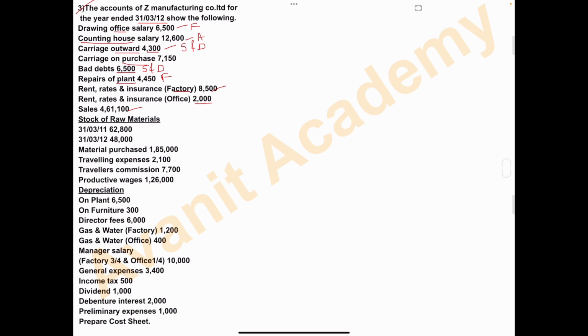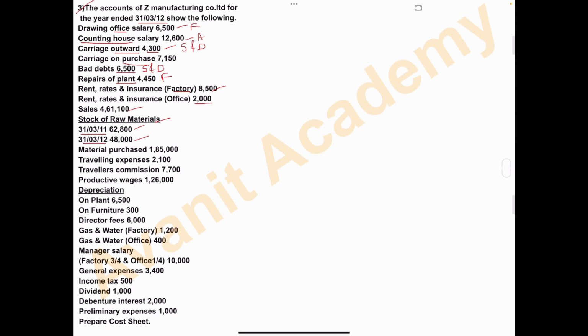Next is stock of raw materials. On 31st March 2011, stock of raw material amount is 62,800. So this is the opening stock of raw material. Opening stock of raw material amount is 62,800. Next is 31st March 2012. So this is the closing stock of raw material and the amount is 48,000.